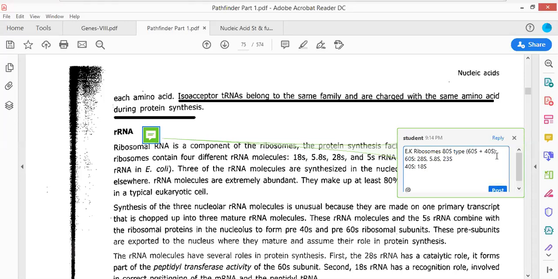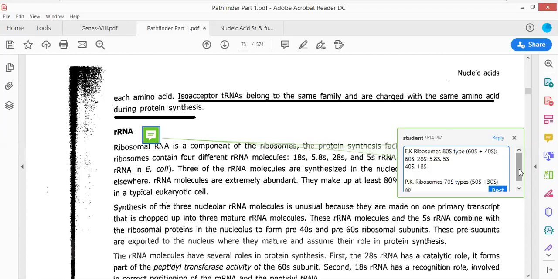Whereas in the case of prokaryotes, when we talk about ribosomes, they are of 70S type. Sorry, they are of 70S type. So they can be fragmented into two different types. One is referred to as 50S, another one is referred to as the 30S type. Sorry for this error. And 5S.